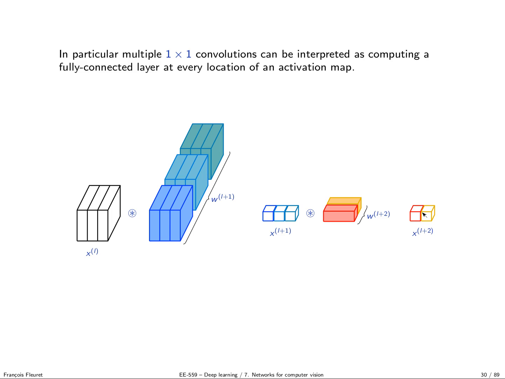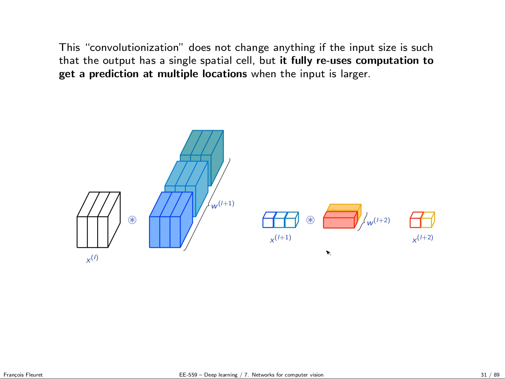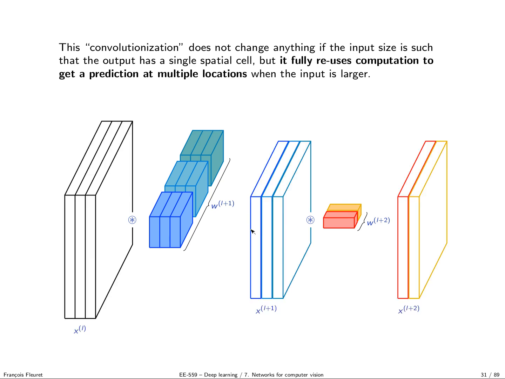Okay. So this convolutionalization does not change anything if the input size is such that the output has a single spatial cell. Doing all this just made those vectors, instead of being 1D vectors, a bunch of activation maps of size 1 by 1. But now imagine I feed this model a larger input.